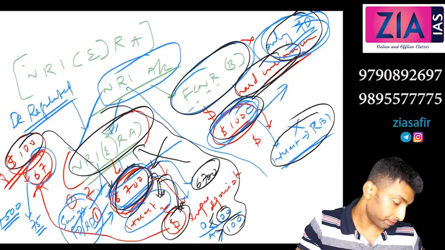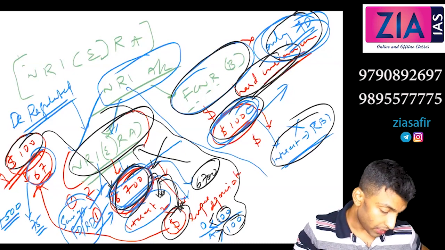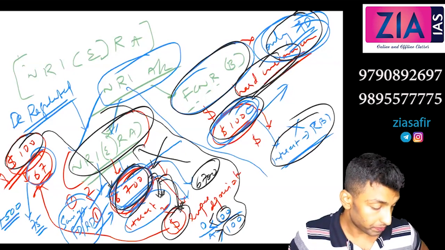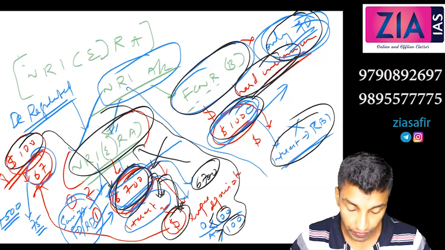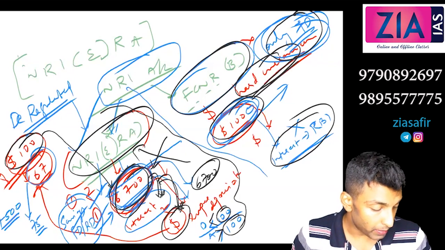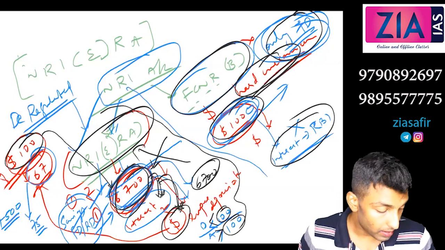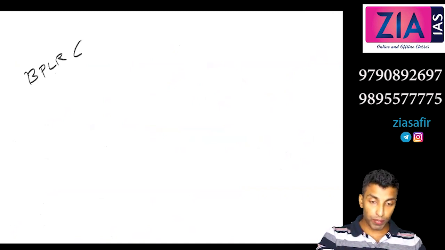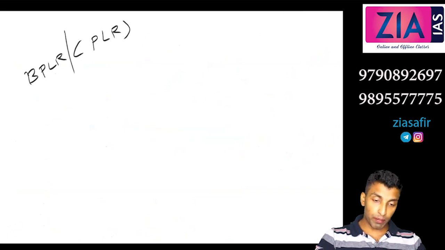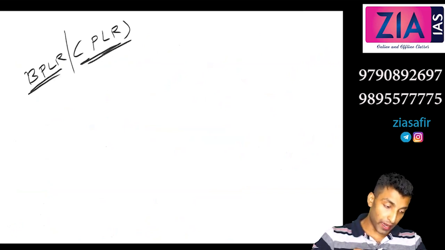We were talking about RBI deregulating interest rates. Under that you can write one more. 1, 2 you have written. Third one: RBI permitted banks to determine their own benchmark prime lending rates, BPLR or PLR. BPLR, benchmark prime lending rate, or prime lending rate.